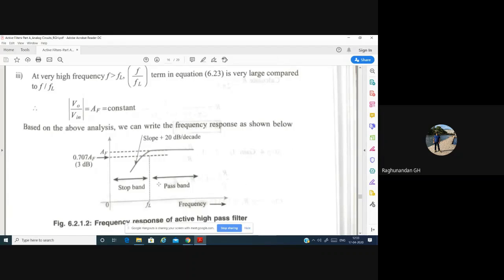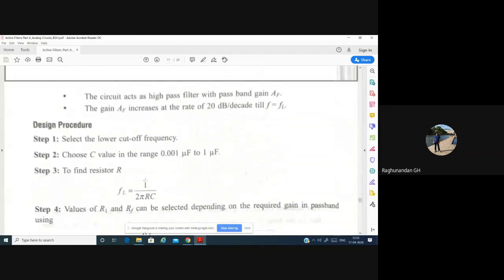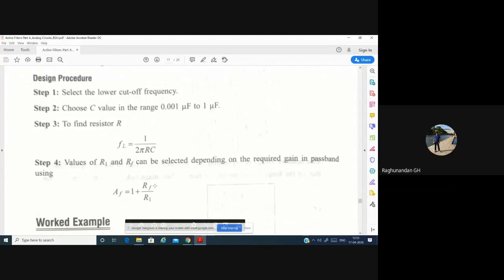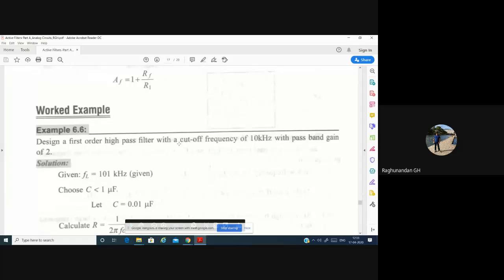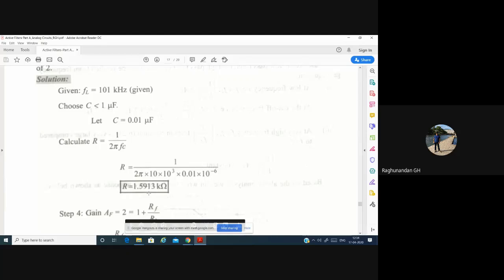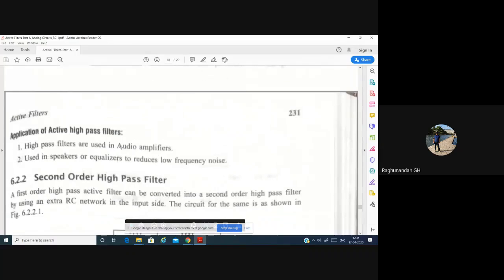This is the stop band, this is the pass band. Again, we take 3 dB downwards. We'll have the same frequency response. And again, choose the capacitor value less than 1 microfarad, with FL equal to 1 by 2 pi RC. The op amp's gain is 1 plus RF by R1. For first order, the capacitor should be less than 1 microfarad. Usually we choose a 0.01 microfarad capacitor. If the capacitor value is given, consider that. If it is not given, consider 0.01 microfarad. After that, you find the resistance value based upon the design procedure.